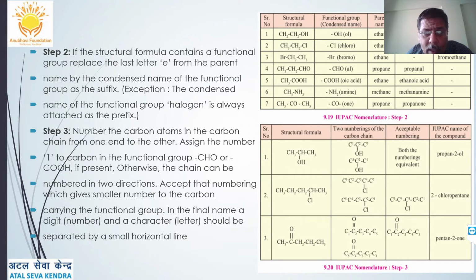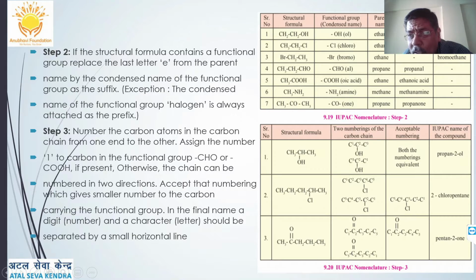Now step 2: if the structural formula contains a functional group, replace the last letter e from the parent. So now if I have CH3CH2OH, it is from ethane. I will remove this e, I will put the hydroxyl's ol, that is a suffix, so ethanol. Suppose here it is BrCH2CH3, so it is a bromo functional group attached to the parent ethane, but it comes as a prefix, so it will be bromoethane.